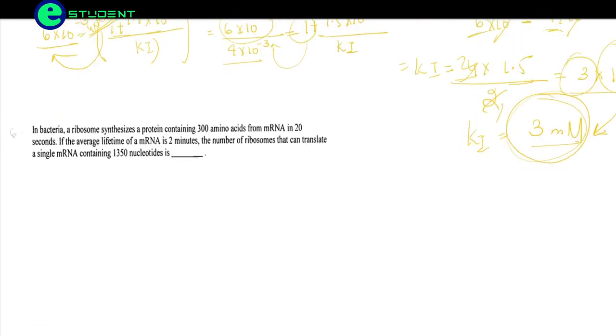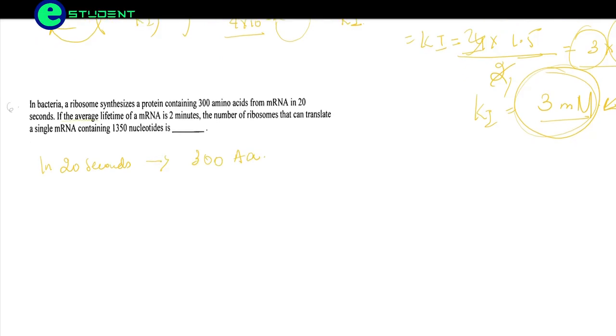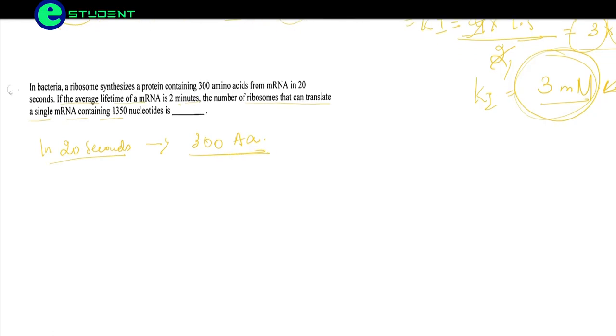Coming to the next question. In a bacteria, a ribosome synthesizes a protein containing 300 amino acids from mRNA in 20 seconds. So in 20 seconds, a ribosome synthesizes a protein containing 300 amino acids. Here, if an average lifetime of mRNA is 2 minutes, the number of ribosomes that can translate a single mRNA containing 1350 nucleotides is. So they are saying in 20 seconds it is synthesizing 300 amino acids.